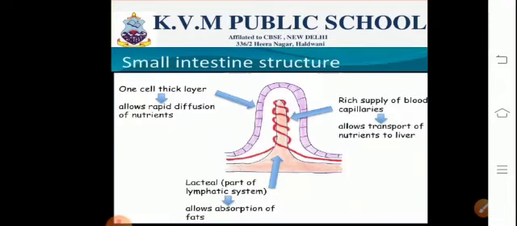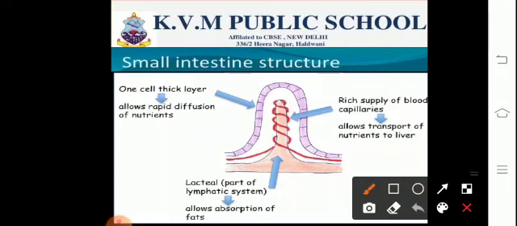Now let us talk about the structure of the small intestine. As can be seen in the diagrammatic representation over here, it has finger-like projections which are referred to as villi. They are richly supplied with blood capillaries, and these villi help to increase the surface area required for absorption.